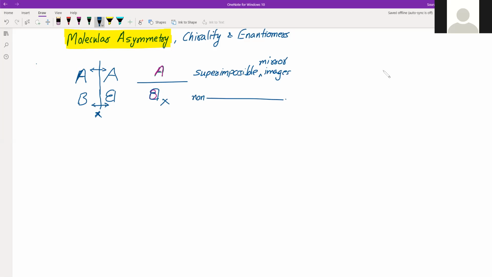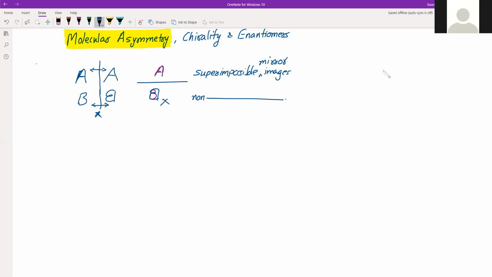A molecule which contains an asymmetric carbon lacks all elements of symmetry, and hence it is called an asymmetric molecule, right? So what does asymmetric carbon mean? The four valencies of the carbon atom are directed towards the corners of a regular tetrahedron.